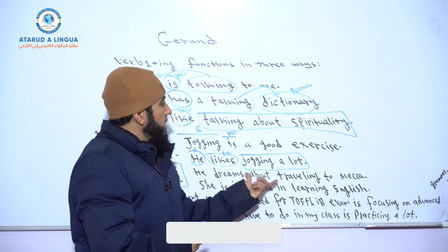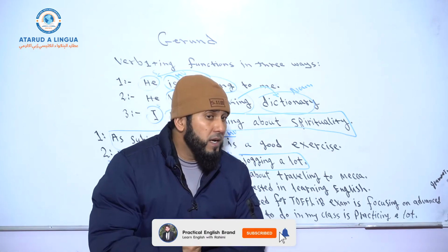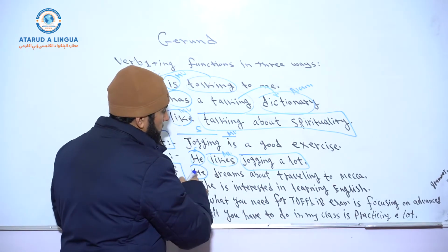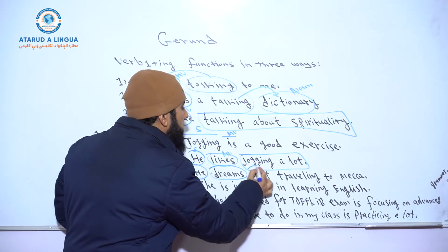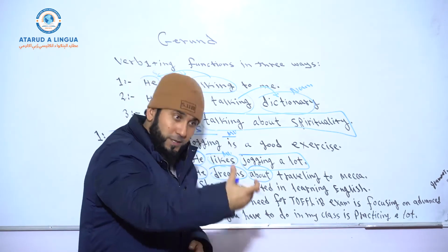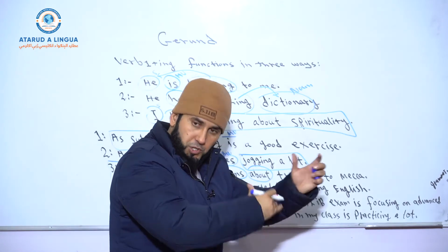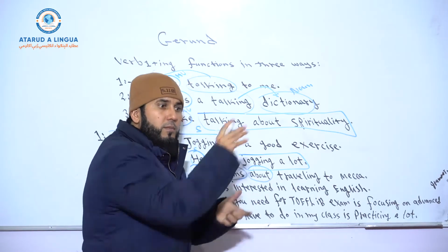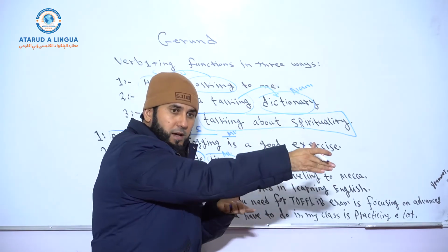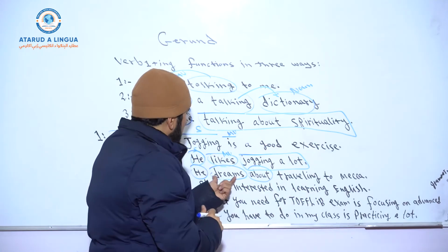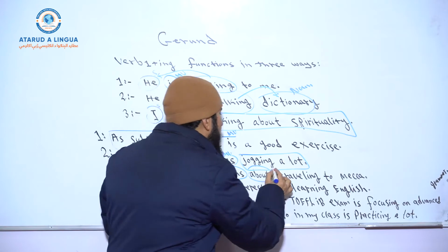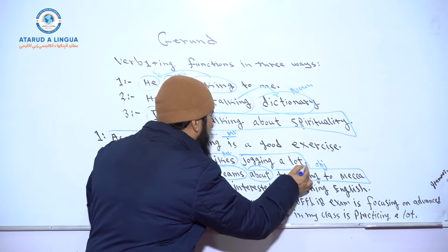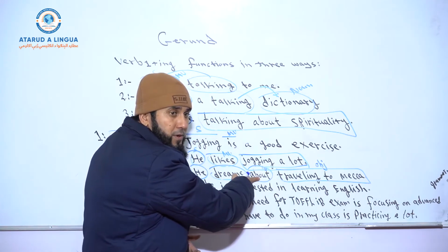Look, he dreams about traveling to Mecca. Okay, what is he? Subject. What is the main verb? Dreams. What is about? I told you there are some specific verbs in the English language which can take prepositions. Like one of them is dream. Dream about. Think about. Okay? Plan on. Insist on. Right? You see that? So he dreams about traveling to Mecca. The gerund phrase here functions as the object of a preposition according to grammar.